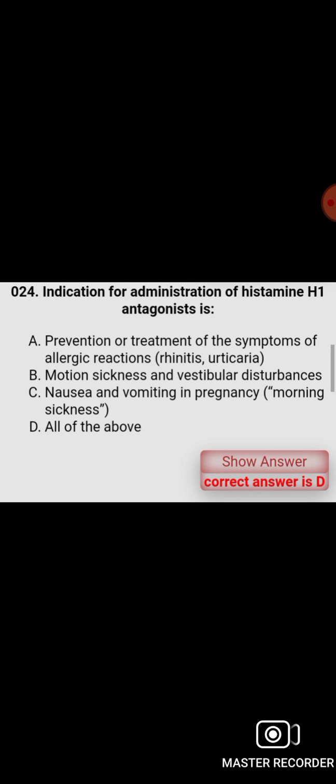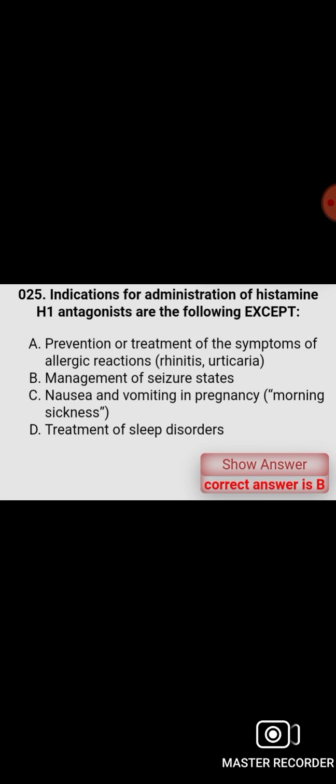Indication for administration of histamine H1 antagonist is prevention or treatment of the symptoms of allergic reaction, motion sickness and vestibular disturbances, nausea and vomiting in pregnancy. Indication for administration of histamine H1 antagonists are the following except management of seizure states.